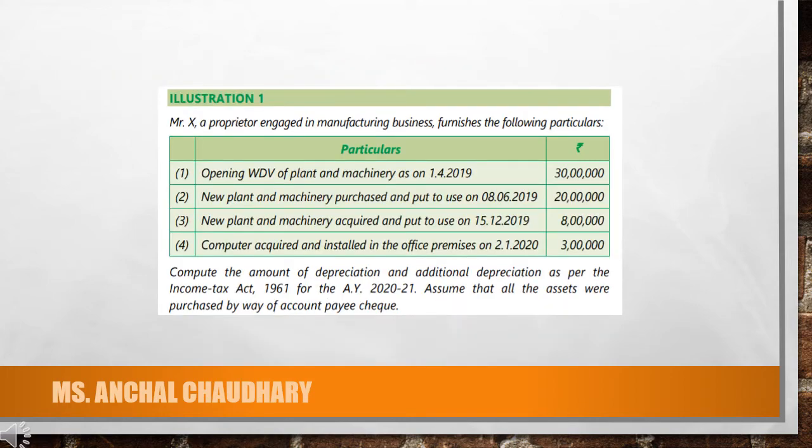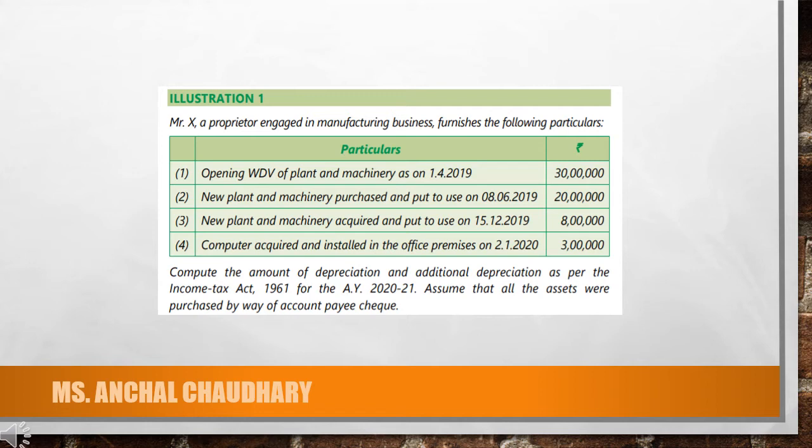So for your better understanding, let's solve a numerical first. Mr. X, a proprietor engaged in manufacturing business, furnishes the following particulars. First, opening WDV of plant and machinery as on 1st April 2019 is 30 lakh. New plant and machinery purchased and put to use on 8th of June 2019, that is rupees 20 lakh.